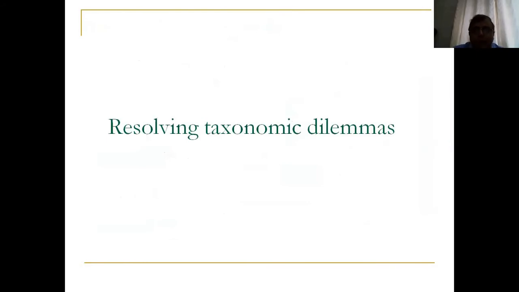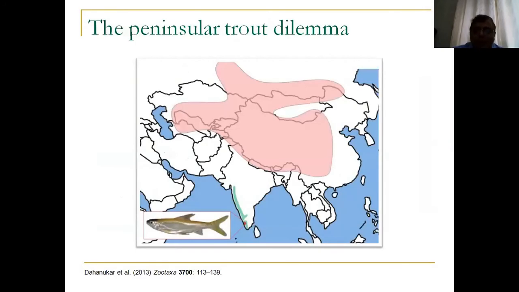There are other taxonomic dilemmas which can also be resolved by integrated taxonomy. I gave you an example in glass fishes, where I talked about divergent evolution, where related organisms show completely different morphologies because of some ecological phenomena, so that morphological divergence happens more rapidly. Now, this is a completely different case. Here I'll talk about something called convergent evolution.